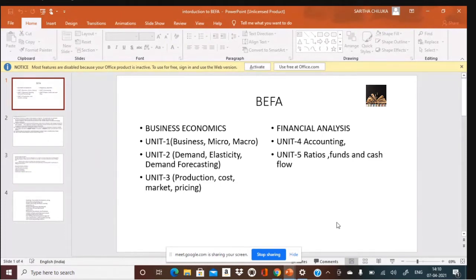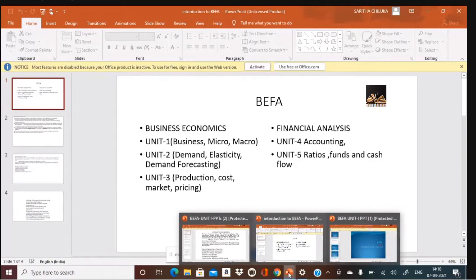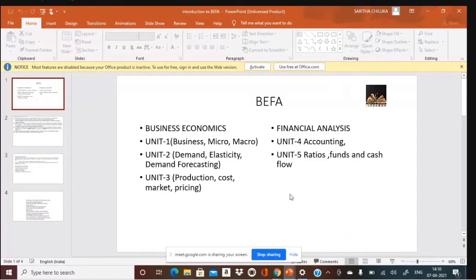Earlier it used to be MEFA. Now in the R18 series they have shifted from MEFA, that is Management Economics and Financial Analysis, to BEFA, that is Business Economics and Financial Analysis. So here on the screen you can see BEFA is an integration of two subjects, that is Business Economics and Financial Analysis.